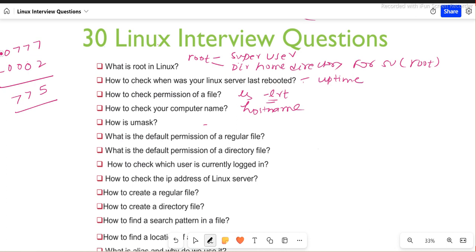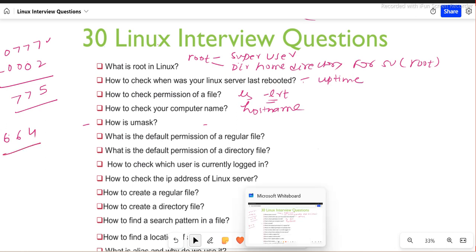The permission should be read, write, and execute. This is basically for the directory. But I think I should do one thing. I should just explain why this file permission was read, write. So 6, 6, and 4. It was 4, right? Let me explain you here.